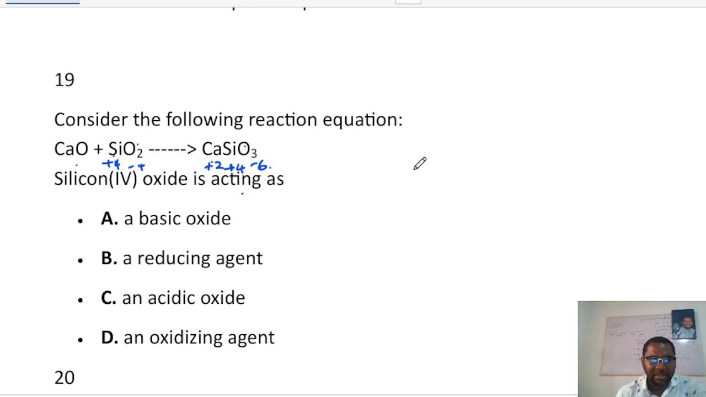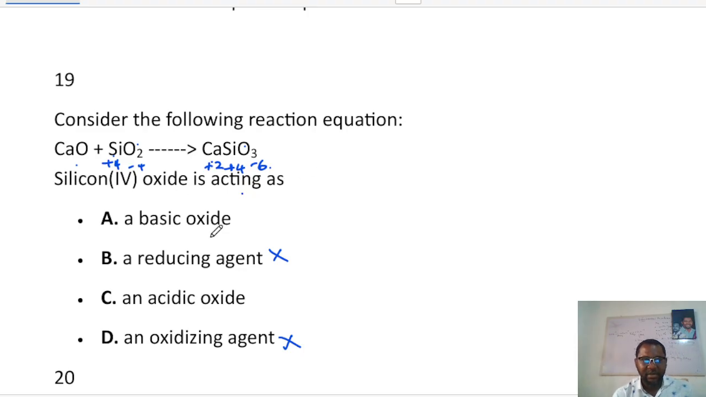So that means my assertion was wrong. There is no change in oxidation number. Since the oxidation number did not change, we cannot say reducing agent, and we cannot say oxidizing agent, because the only time you can call a species a reducing agent or an oxidizing agent is when there is a change in oxidation number. So that is not the answer.